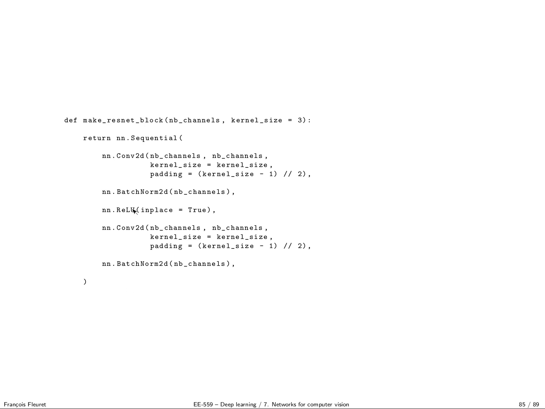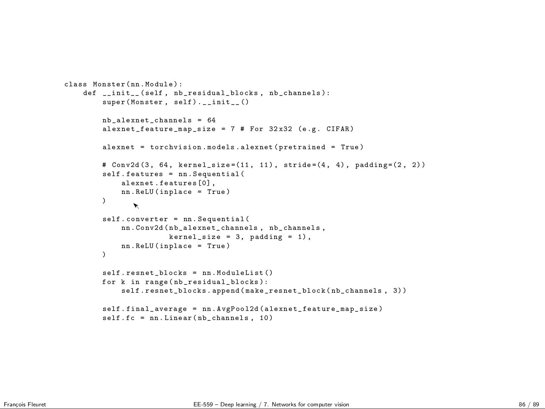Then I'm writing this little function that builds one residual block. So a residual block is a sequence. nn.Sequential is a module in which you can put other modules, and the resulting module is just applying those processing one after another. So the block is composed of a convolution layer, which has a padding equal to half the filter size to maintain the activation map size, then batch norm, ReLU, conv layer, batch norm again.